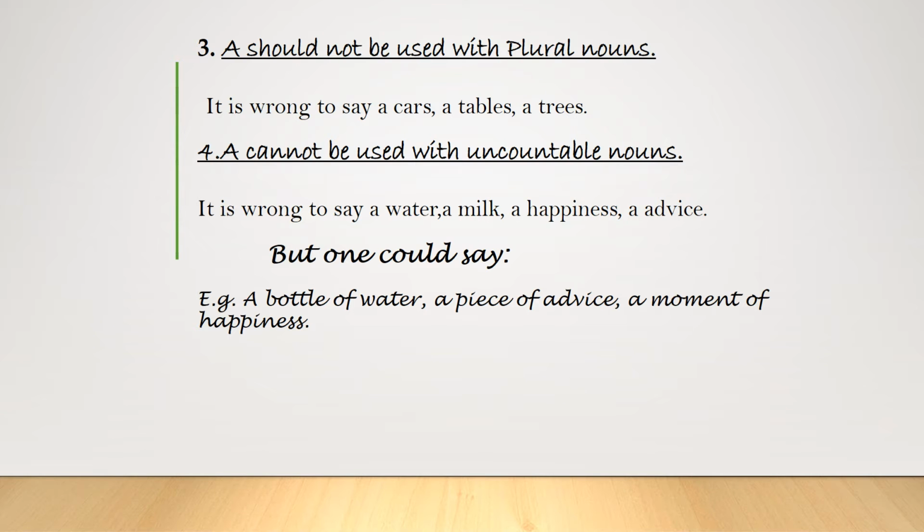A should not be used with plural nouns. It is wrong to say a cars, a tables, a trees. A cannot be used with uncountable nouns. It is wrong to say a water, a milk, a happiness, a advice. But one could say a bottle of water, a piece of advice, a moment of happiness.